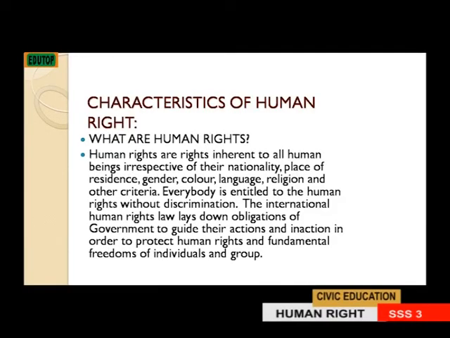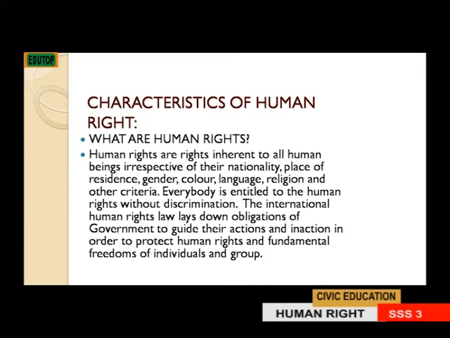Moving ahead to human rights. I'm sure in your senior secondary school 1 and 2, you would have learned a lot about human rights, characteristics of human rights, historical background, and so many other things. But this is just to broaden your knowledge more on human rights. So what are human rights?